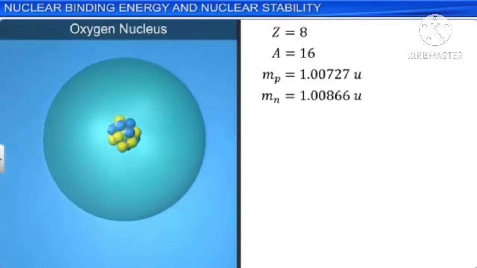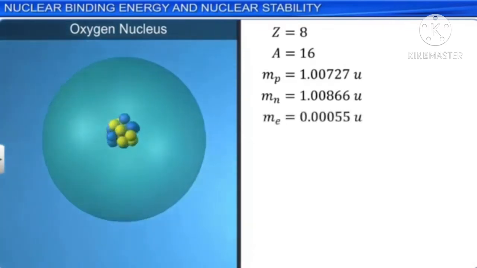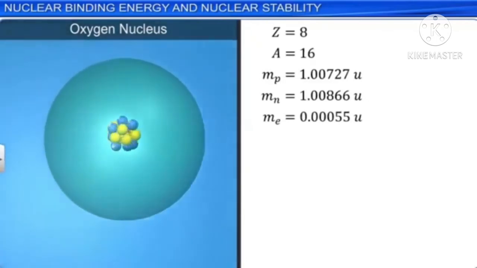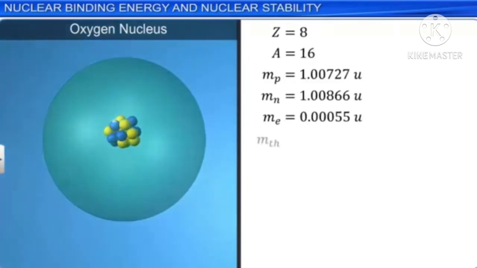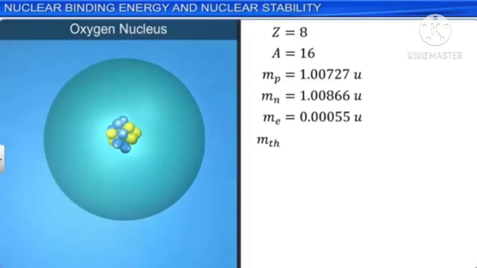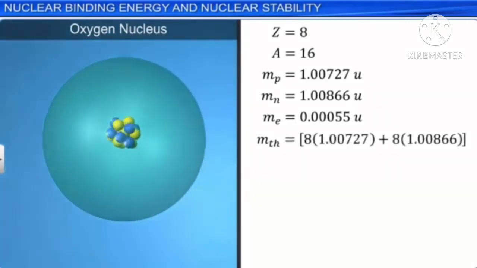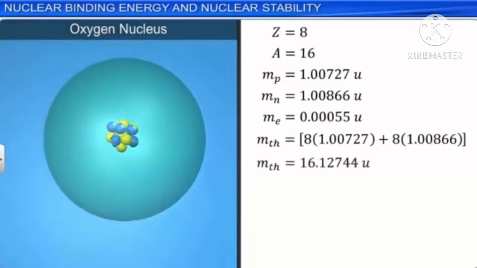The total mass of the constituents of the oxygen nucleus is the sum of the masses of 8 protons and 8 neutrons put together, and this is equal to 16.12744 amu. Theoretically, this is the expected mass of the oxygen nucleus.